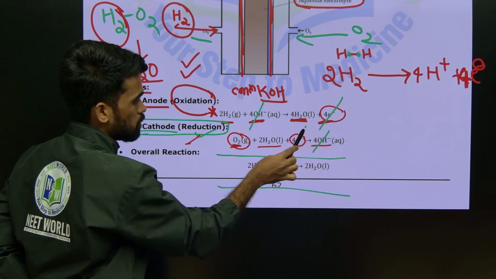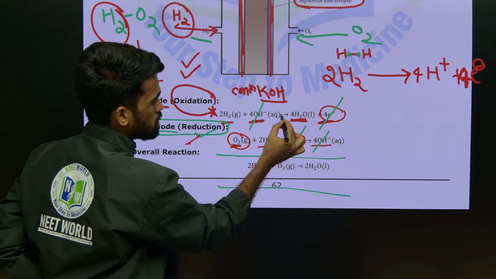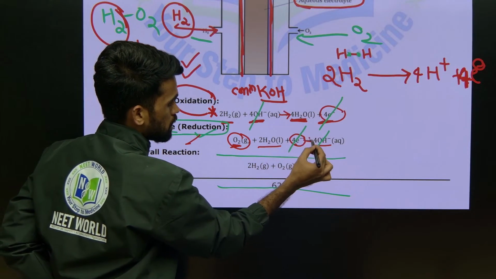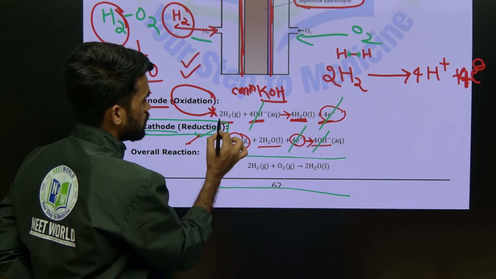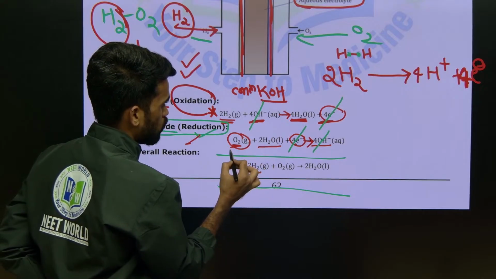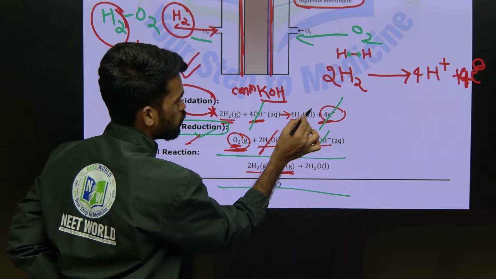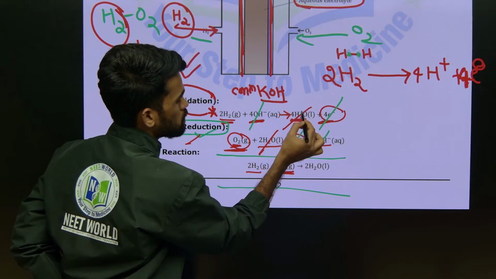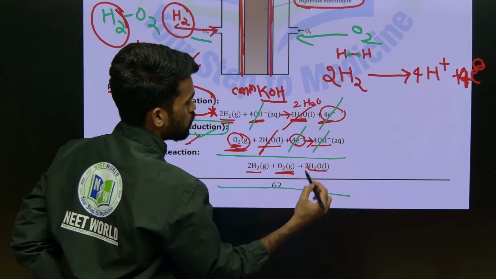4 is completely consumed here in reduction, so you can cancel them out. Because the arrow mark is there, the LHS and RHS can be cancelled. So what are the remaining things? 2H2 plus 1O2 giving rise to 4H2O, and 4 minus 2 is 2, so you can write 2H2O. That's why finally you are writing 2H2O.